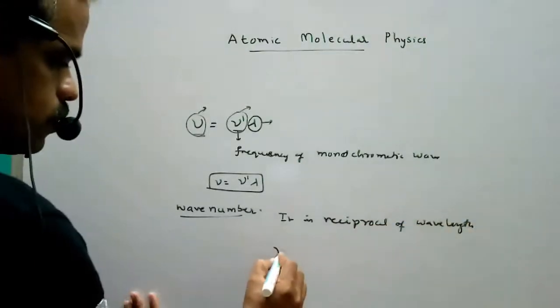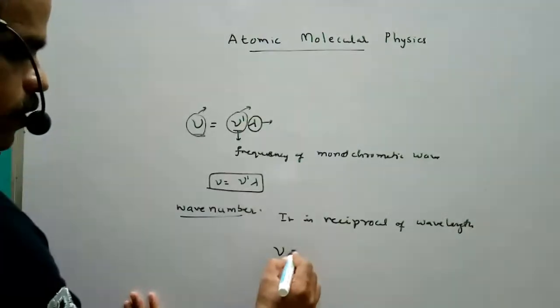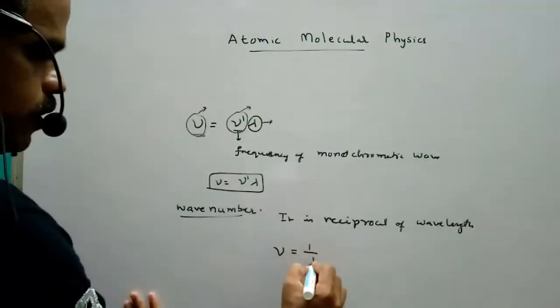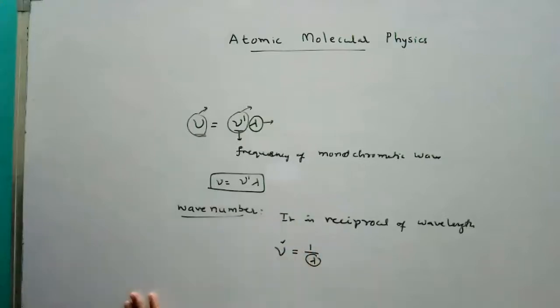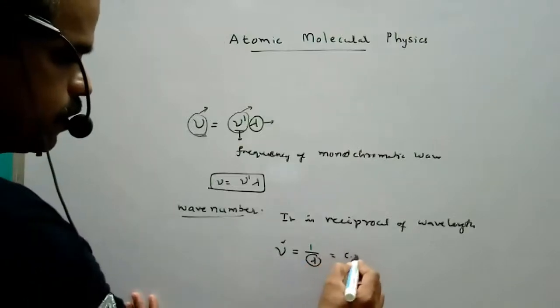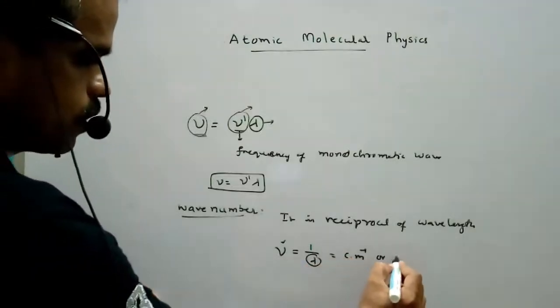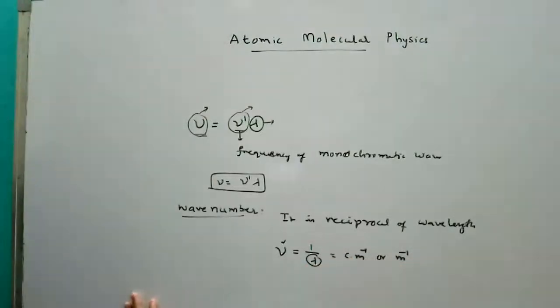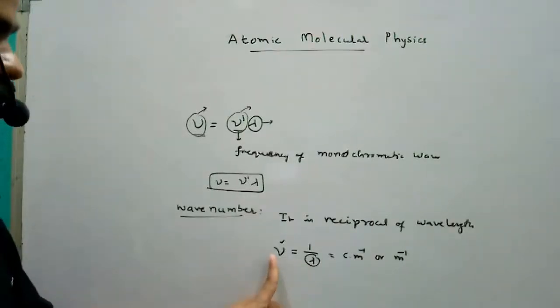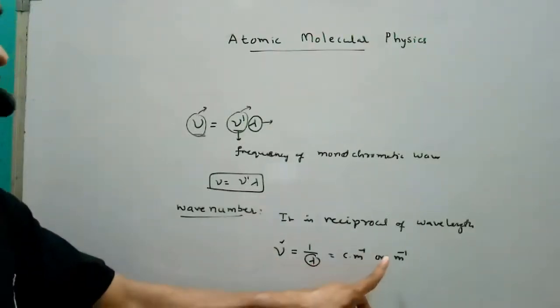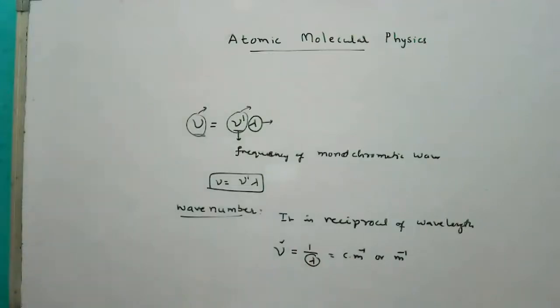That is, for example, this is the wave number nu equal to 1 by lambda. The reciprocal of wavelength is nothing but wave number. The units for this are centimeter inverse or meter inverse. So wavelength units are centimeter or meter, and the wave number units are centimeter inverse or meter inverse.